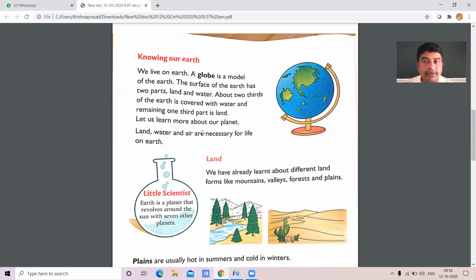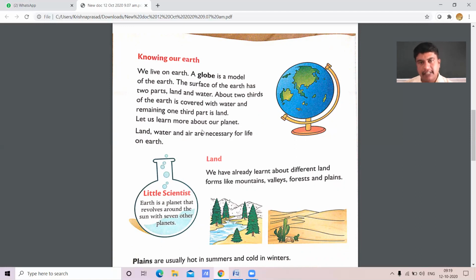The rest, 30% of the earth, is where we are living. Am I right? Yes. About two-thirds of the earth is covered with water, and the remaining one-third part is land. Can you agree with me? Yes. As you all know, we use only 30% of the earth as land. Right? Yes. Let us learn more about our planet.